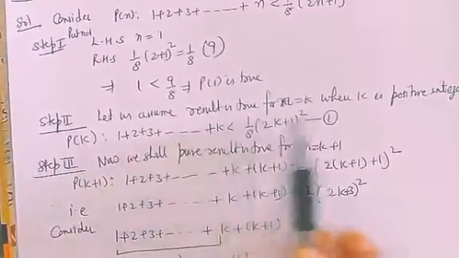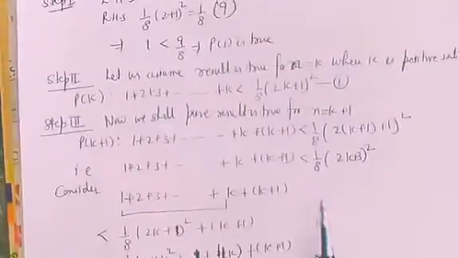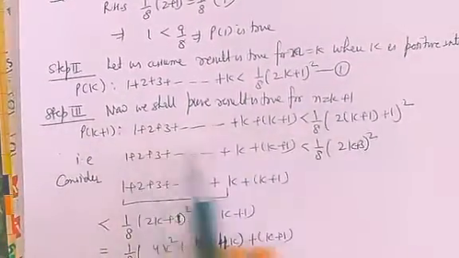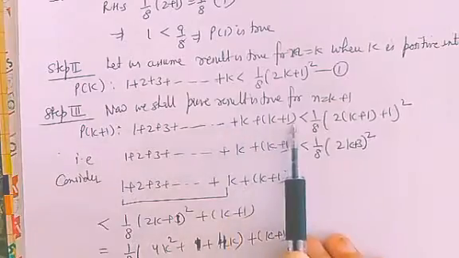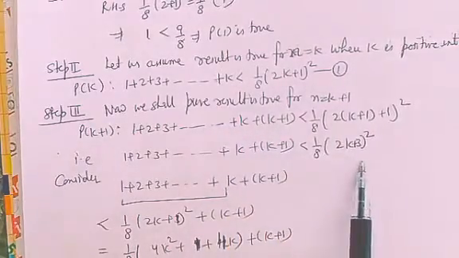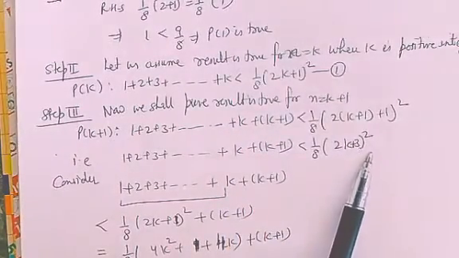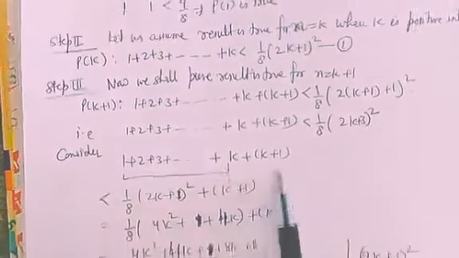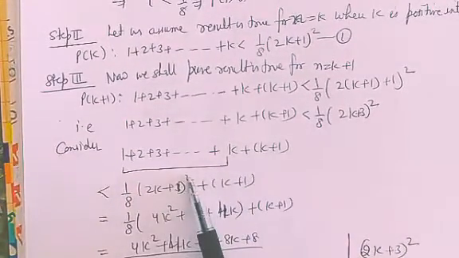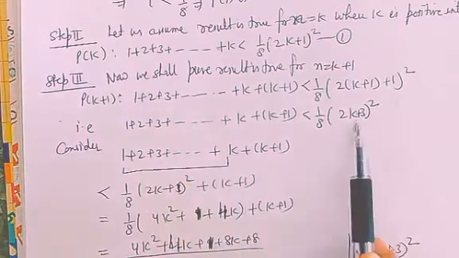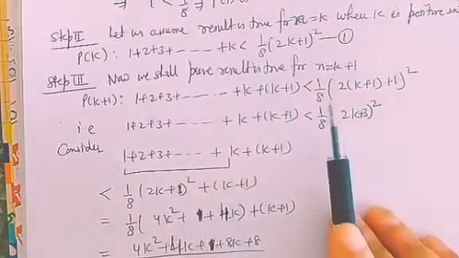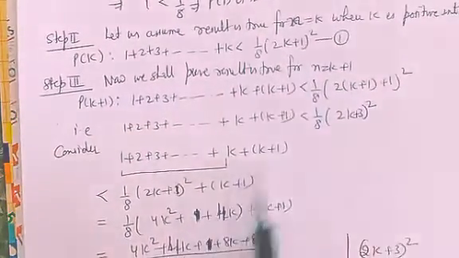P(1) is true. Again, let us assume result is true for this. Again, the same step, just replacing n by k. And now for the second one. Okay, up to here k, and then the one step k plus 1, replace k by k plus 1. So we need to prove that it is less than (2k plus 3) whole square. Okay, so again consider this. This value is less than this. Okay, 2k plus 1. By mistake I have written 2k plus 3 first. Okay, accidentally, but it is from here. Okay, plus k plus 1.